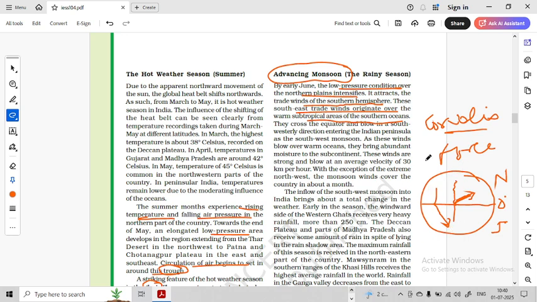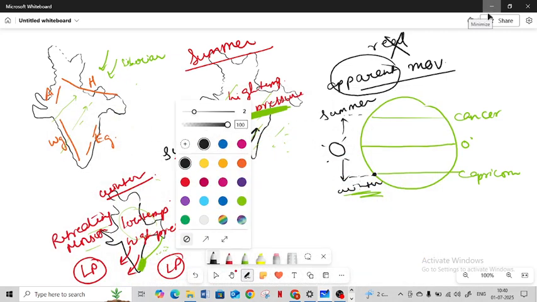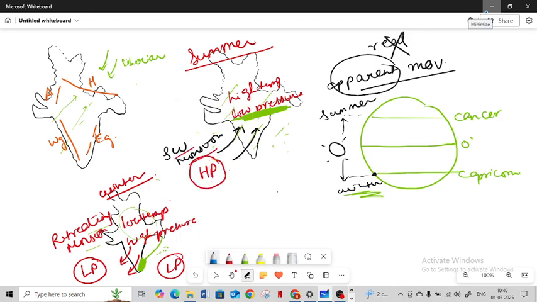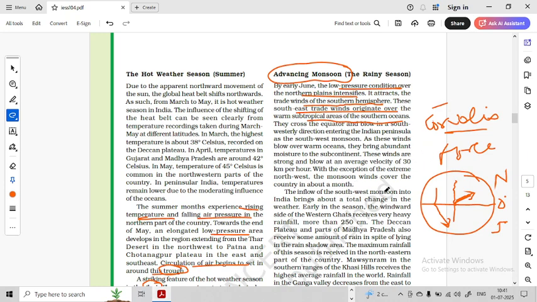Now, what is happening over here? Let's understand. The wind, this is the equator, okay? The wind was traveling like this. On crossing the equator, due to Coriolis force, it deflects towards the right of their path and enters India as southwest monsoon. That's why the name southwest, because it is coming from the southwest. We name the winds from the origin. Coriolis force done, southwest monsoon done.